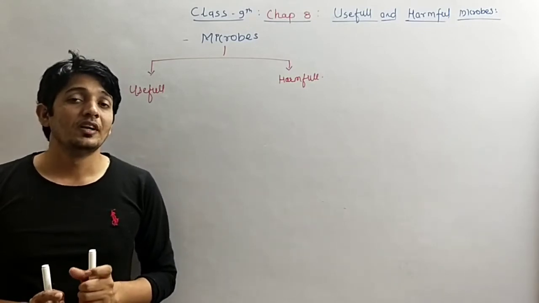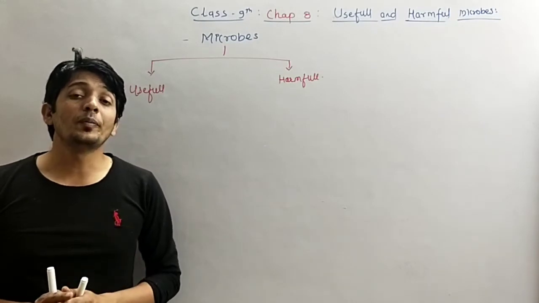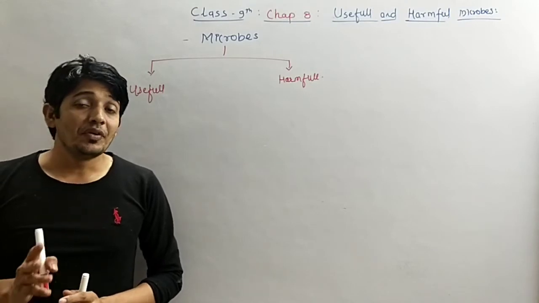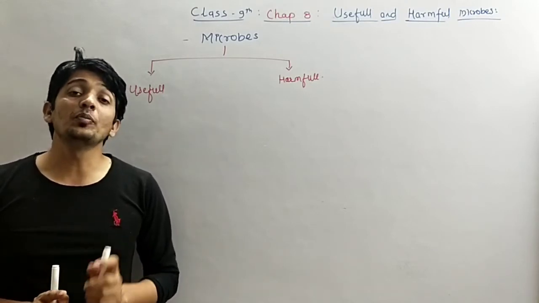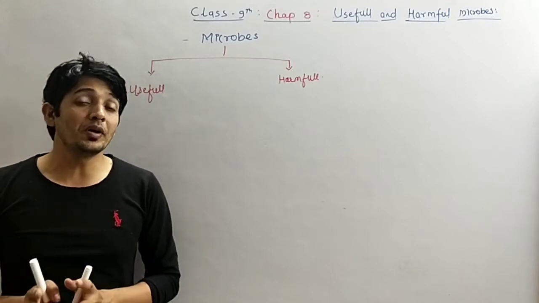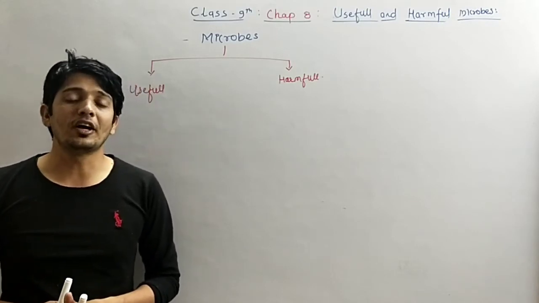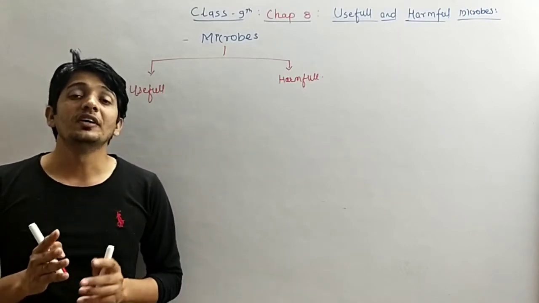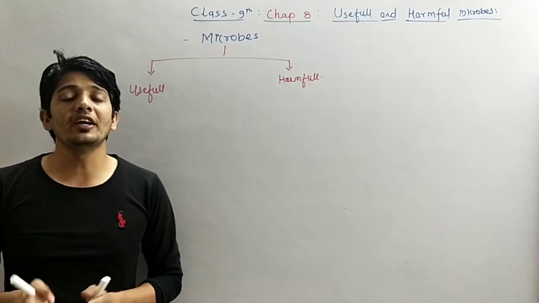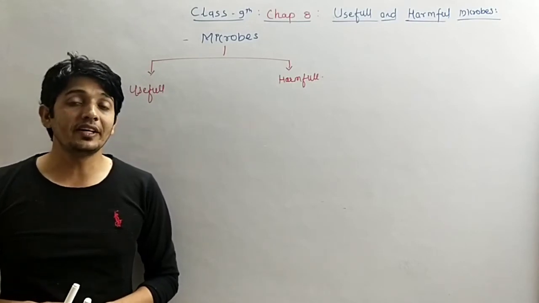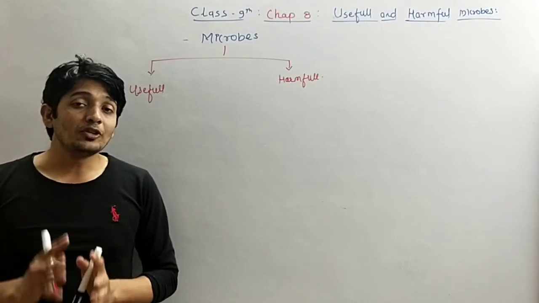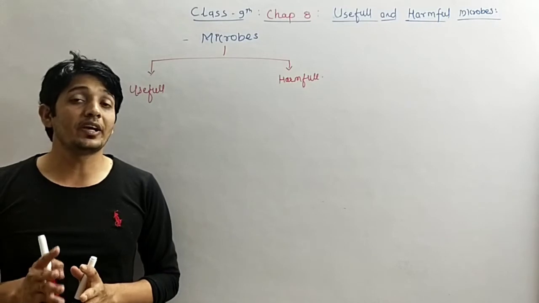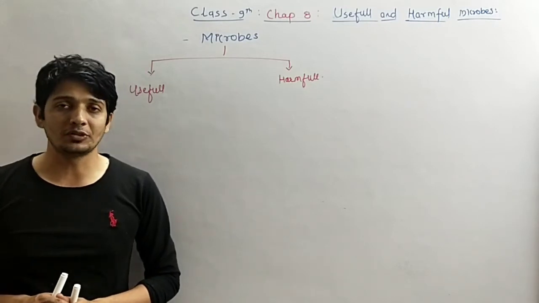For example, we have lactobacillus bacteria, which is useful for human beings. If we discuss the rhizobium bacteria, it is useful for human beings as well as for the plant. They grow in leguminous plants and they fix nitrogen of the surroundings, converting it directly into compounds of nitrogen like nitrates and nitrites. So the rhizobium bacteria is useful for fertile land, for the plant, as well as for human beings.